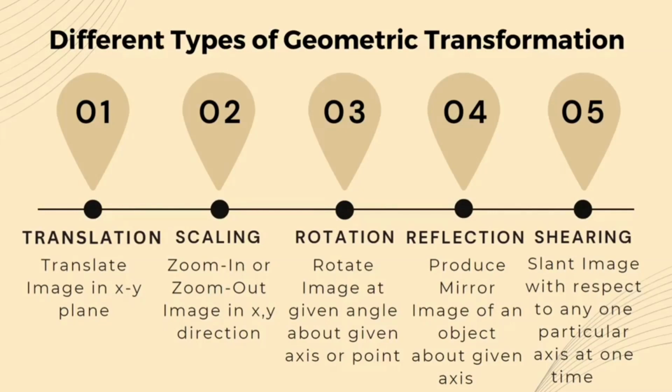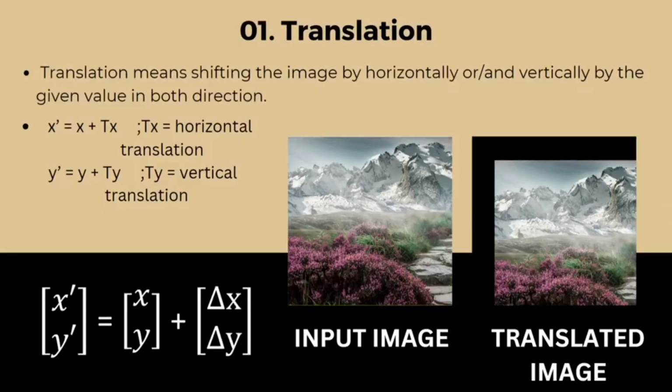Now let's begin with our topic and we will also see its example in our website. Our first topic is image translation. Translation means shifting an image horizontally or vertically. It will shift an image according to given parameters in both directions.